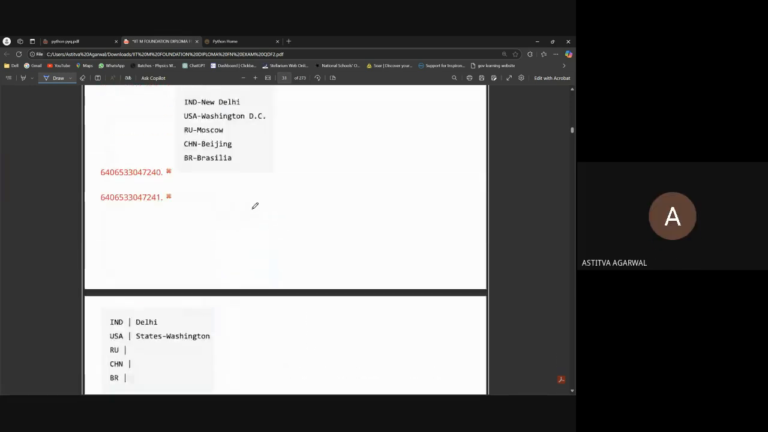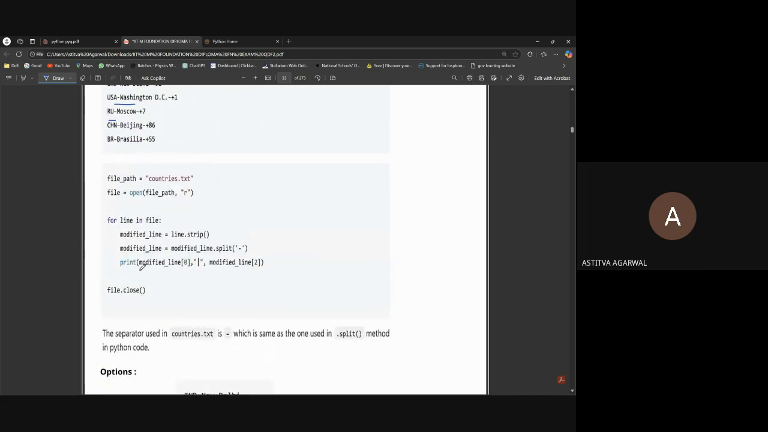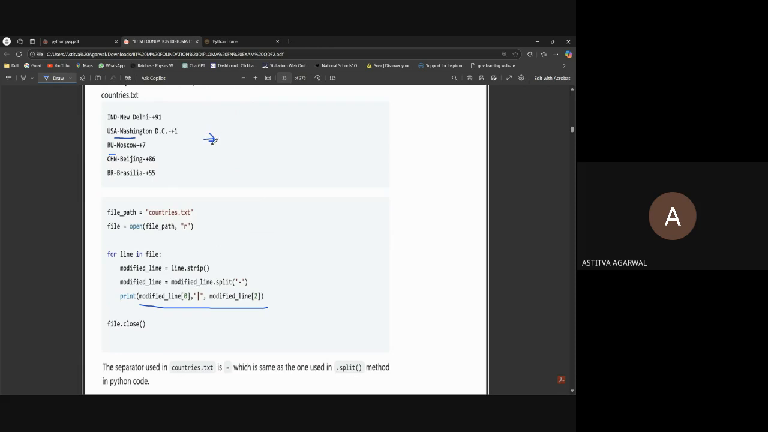Last option, because if we split this, it will just create a list first. When we are splitting, the variable we used will create a list. So the modified line will look like this: IND, and then the next element will be New Delhi, I'm just writing ND. The next element will be plus 91. All these splits work because we are splitting from the hyphen.